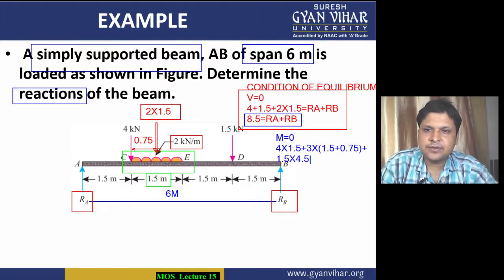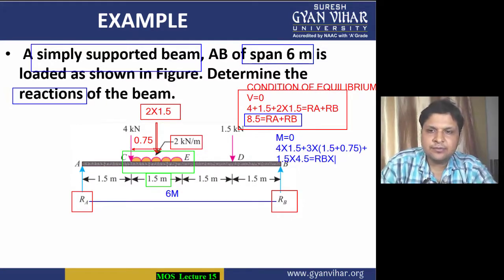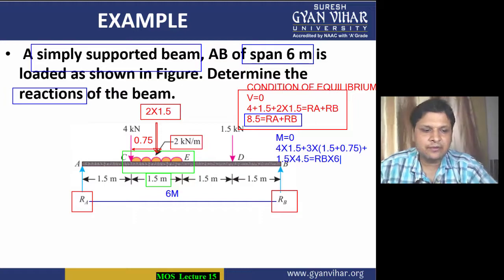So 4.5 is the distance of the 1.5 force. Now these are all the clockwise moments which will be produced about the point A. Now the anti-clockwise moment will be produced by RB. So how much is that? It is RB into the distance of B from A. The distance of B from A is 6 meters. Now this becomes your second equation.